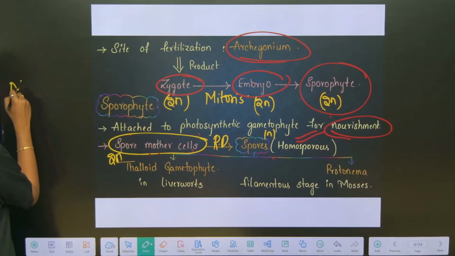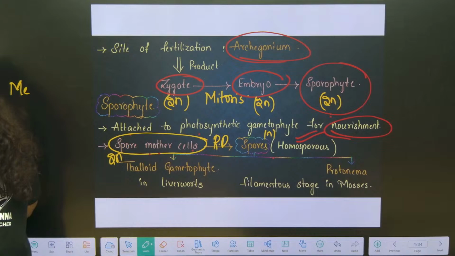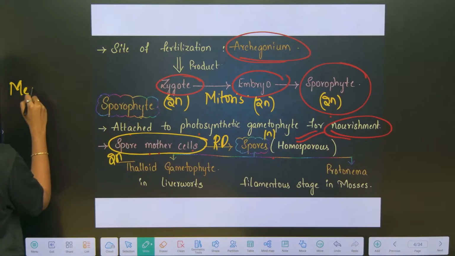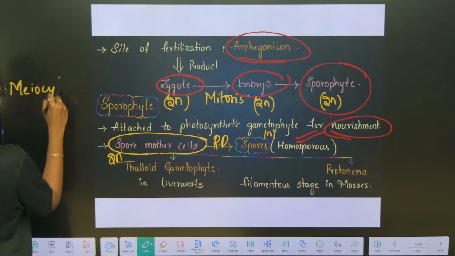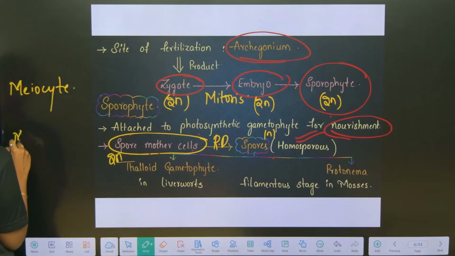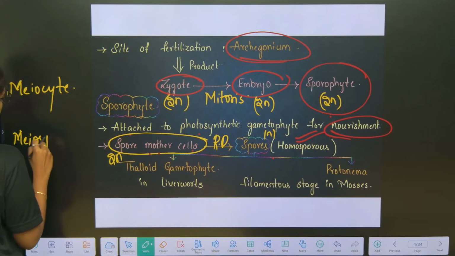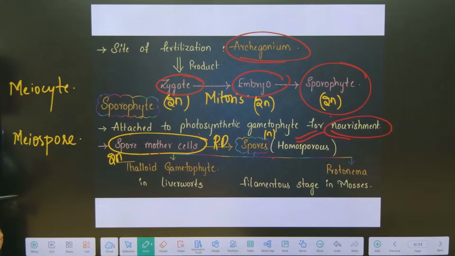Meiocyte and meiospore. Online students, even you can answer, ma. Hi Bharat, good evening. Continue with the class, ma. Meiocyte and meiospore. What is meiocyte and what is meiospore?